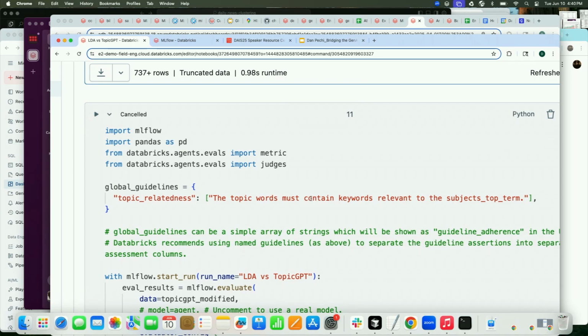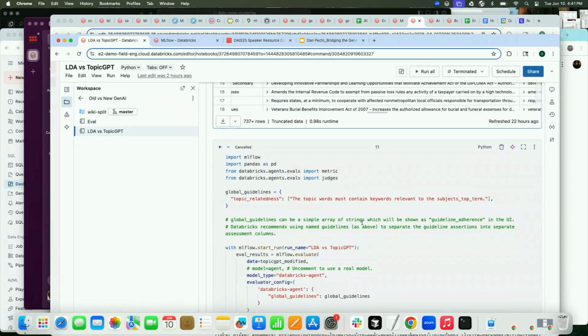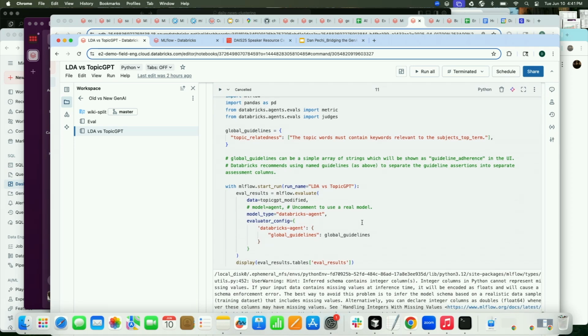This is effectively the same prompt that we used. And we need to make sure that we have keywords associated with it. This is the same exact code for this GenAI system as what we had for the LDA-based system. It's the same problem. We just have different outputs, and then we want to compare them. MLflow is totally agnostic to what those underlying models might look like.